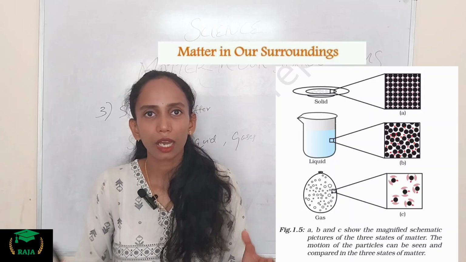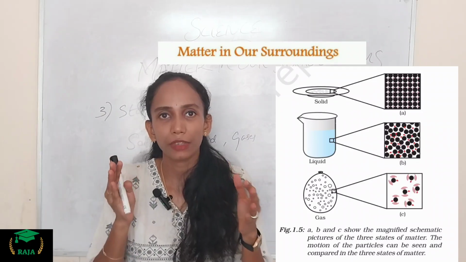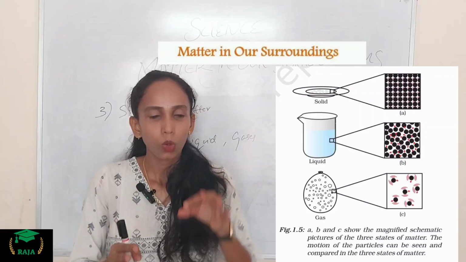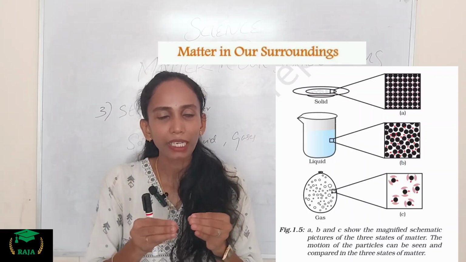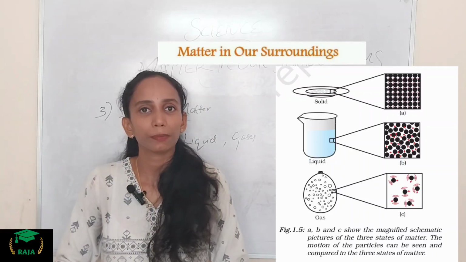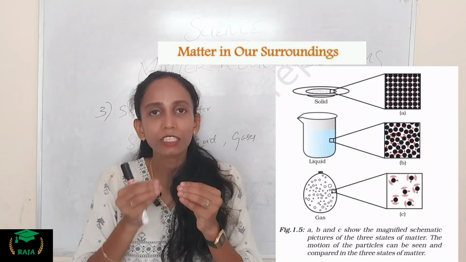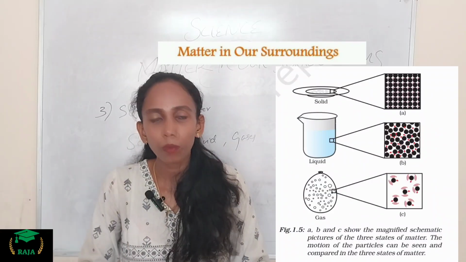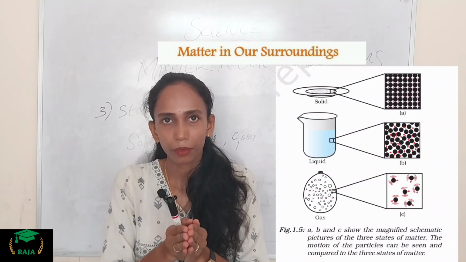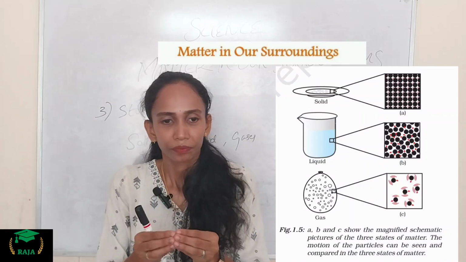All these things are made of solid and have a definite shape and fixed volume, right? The space between the particles is always minimum. There is no maximum space between the particles of a solid, because if the space were maximum, we couldn't call it a solid, right? So that's why the space between the particles of a solid is always minimum.